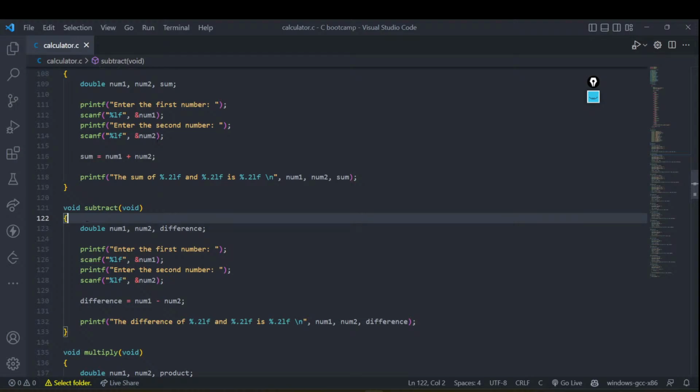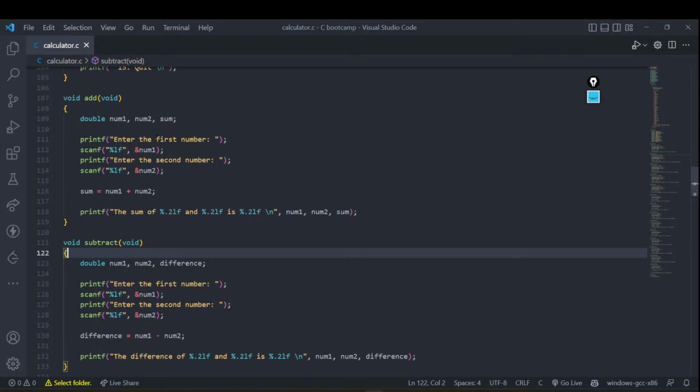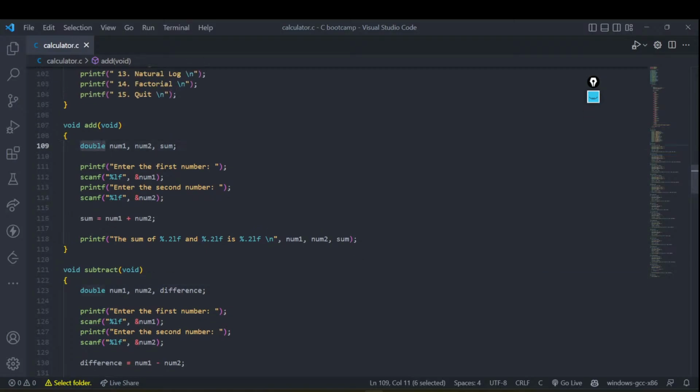One thumb rule which is true in all situations is that we are using doubles here instead of integers or floats, because double has a range that can cater to larger numbers, including decimal points. If you used an integer, you would not be able to see numbers in decimal form. If you used a float, you would be able to see decimal numbers, but the problem is that it has a shorter range. If you have a very large number, you will not be able to accommodate it. So that's why we are using double everywhere.